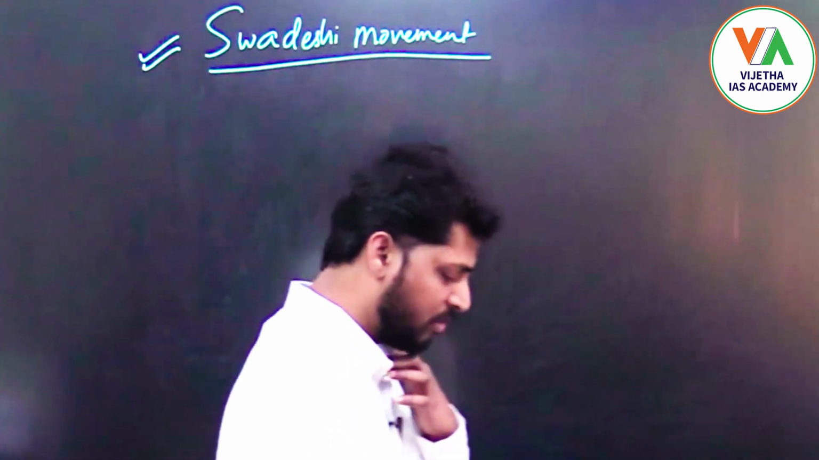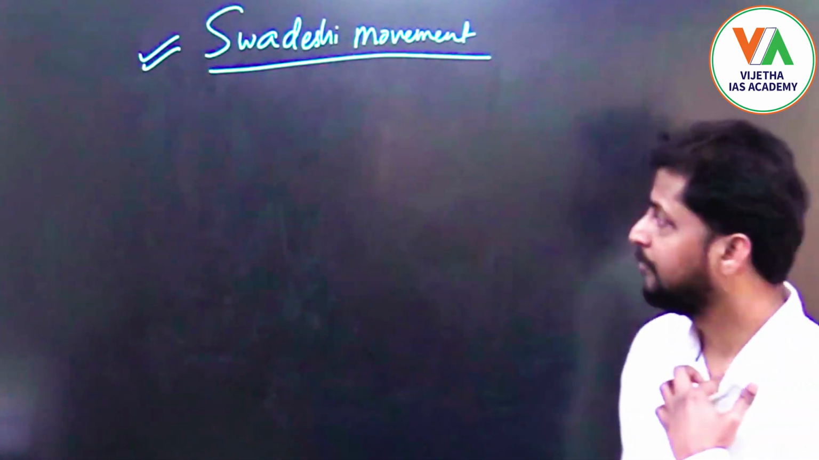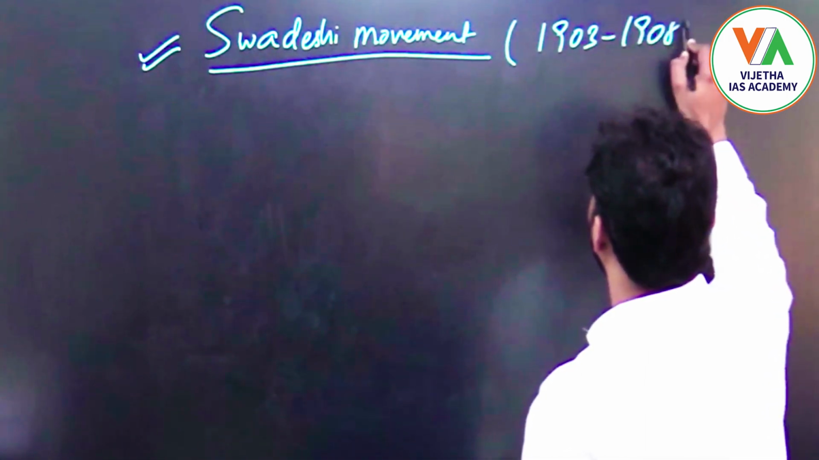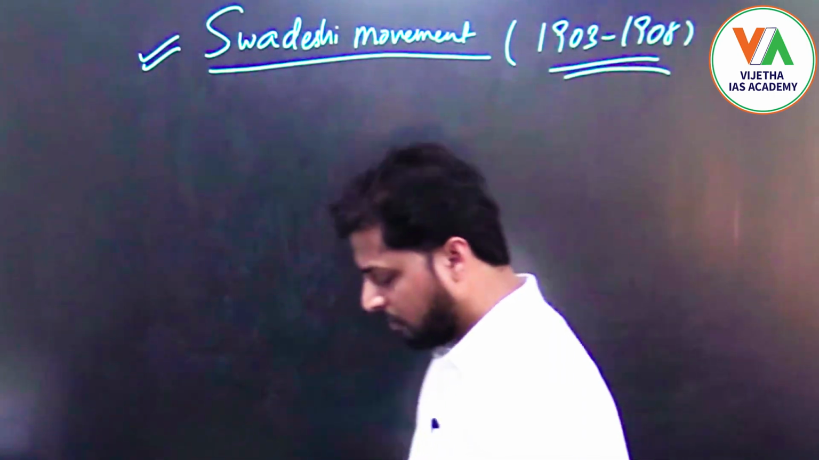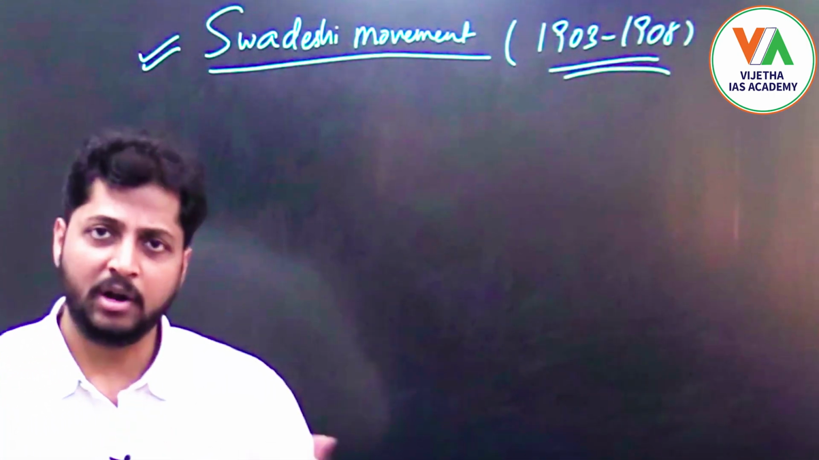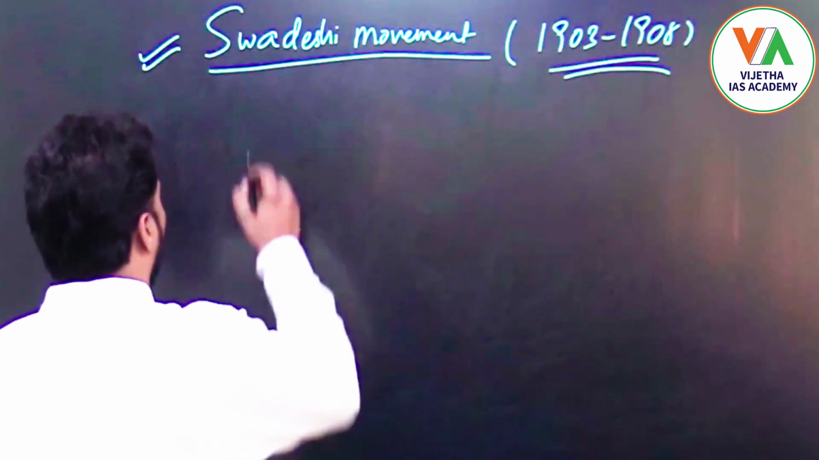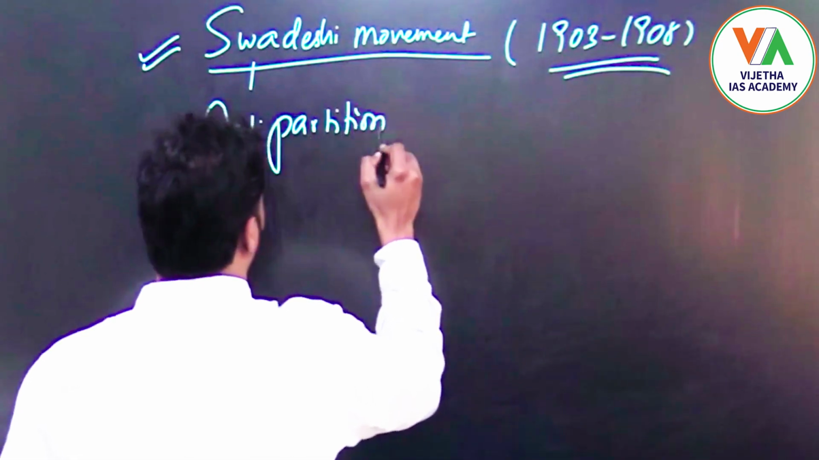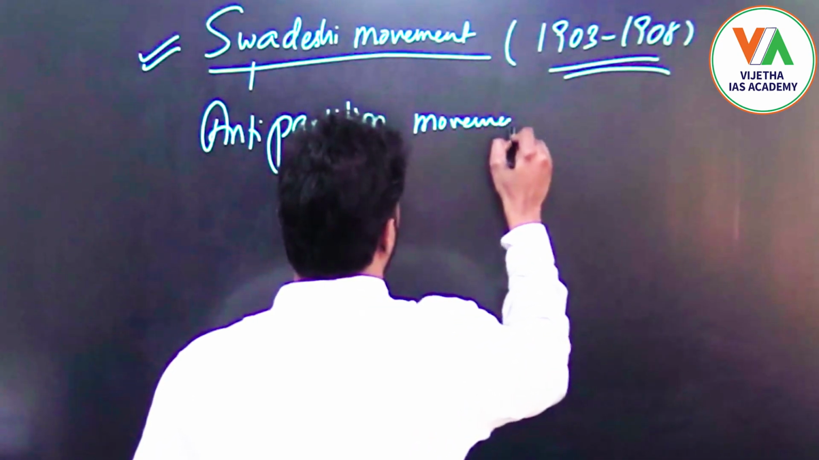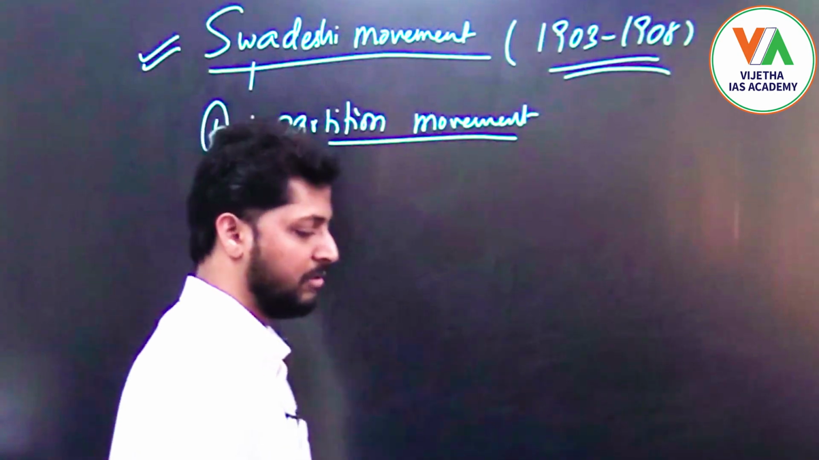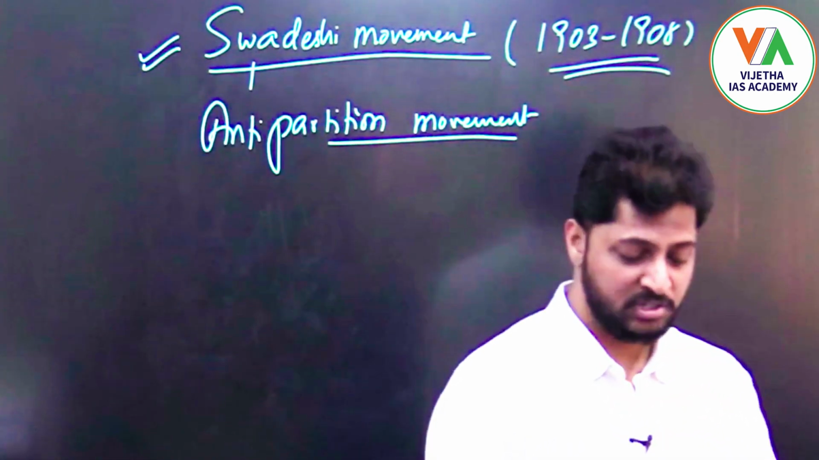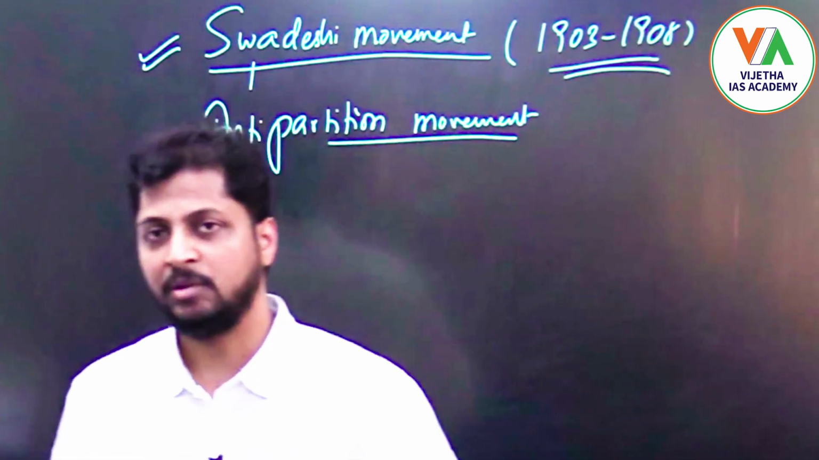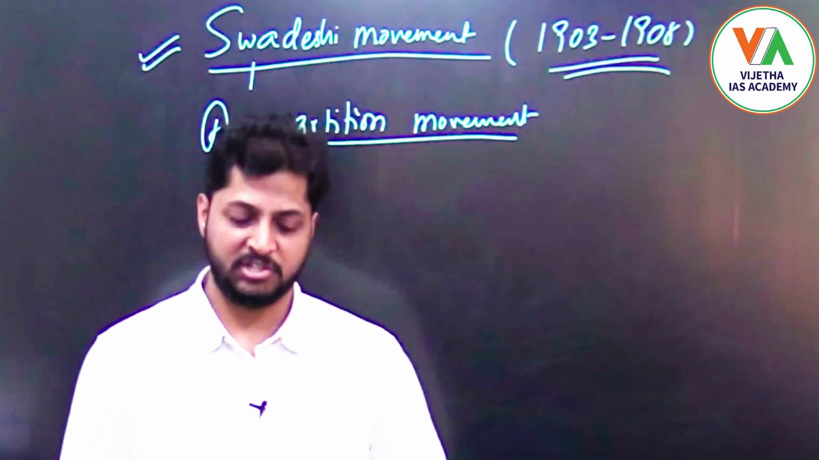So what is this Swadeshi movement and when was it started? This Swadeshi movement especially started from 1903. This particular movement can also be called the anti-partition movement. So with this I think you can understand anti-partition. So what was the partition? Obviously, if we are calling it anti-partition, that means something happened particularly in India which was a partition.